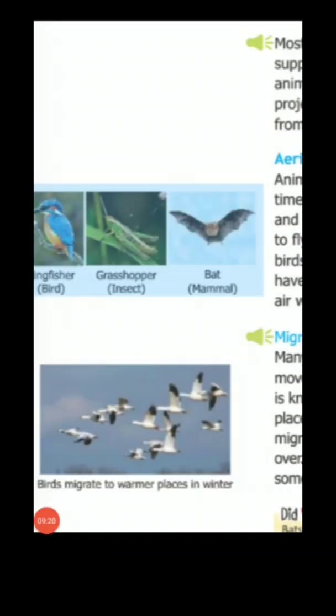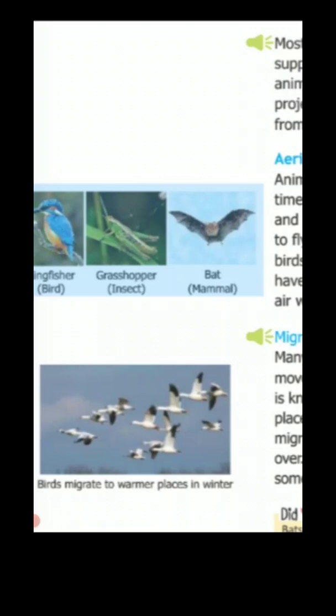Children, now we come to the next category of animals, that is aerial animals. Students, animals that spend most of their time in the air are called aerial animals. Birds, butterflies and bats, all these are aerial animals. Children, birds have light hollow bones and wings with feathers to help them fly. They have a streamlined body to cut through the air.